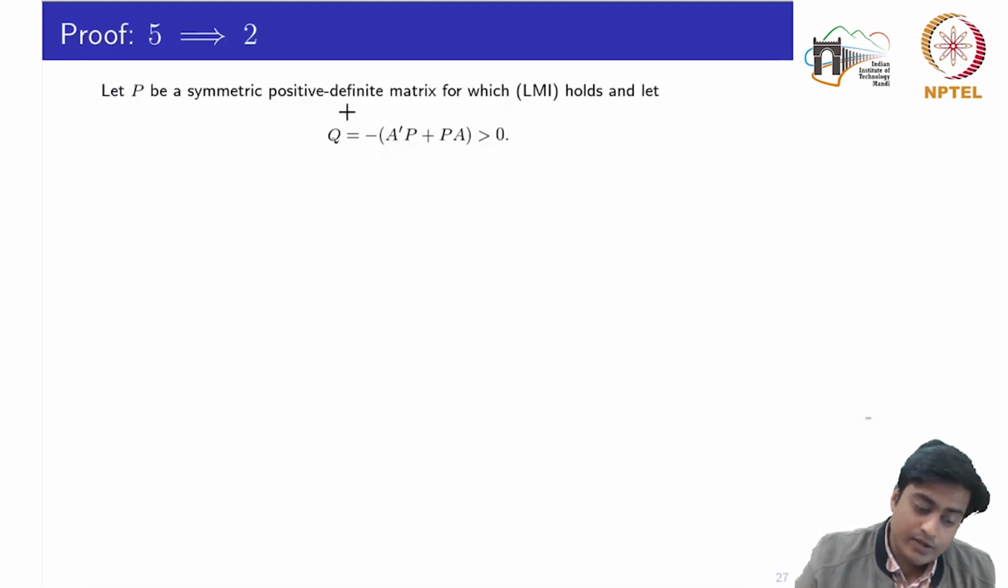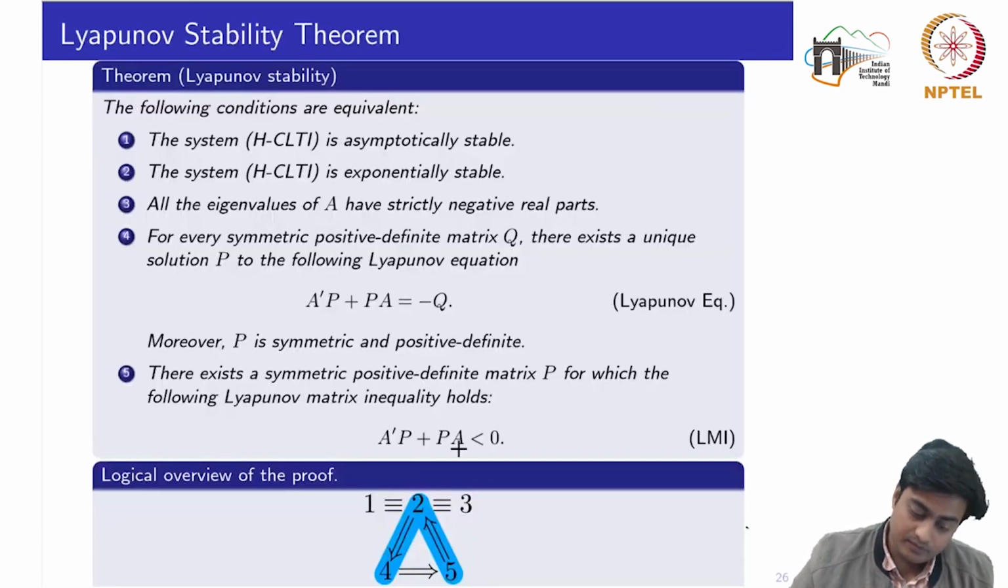So let P be a symmetric positive definite matrix for which the linear matrix inequality holds. And let us define Q equal to negative of A transpose P plus PA, which is greater than 0. I just rewrote this equation in another form. Okay, because P and Q matrices are already given to us, and we already know that 4 implies 5.